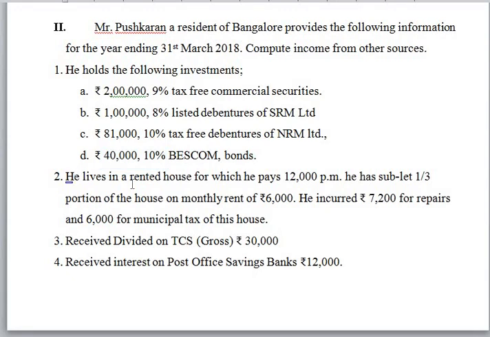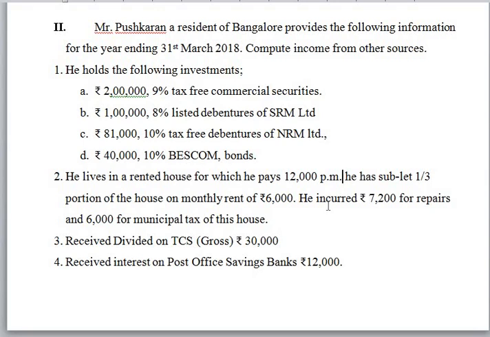Next, he lives in a rented house for which he pays rupees 12,000 per month. He had sublet 1/3 portion of the house on monthly rent of rupees 6,000. He incurred rupees 7,200 for repairs and 6,000 for municipal tax of his house. So here the assessee is residing in a rented house for rupees 12,000 per month. He has sublet 1/3 portion of the house property to the subtenant on the monthly rent of rupees 6,000. It is nothing but a kind of income on subletting of house to the subtenant.